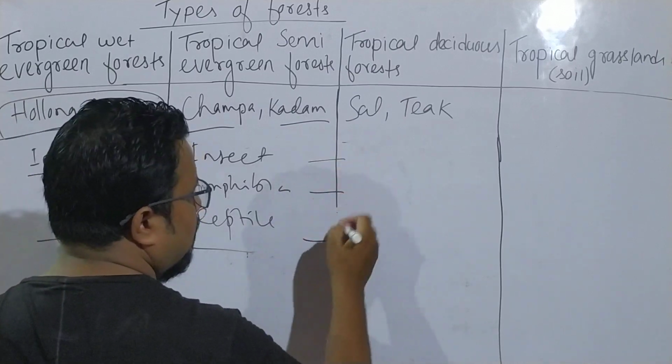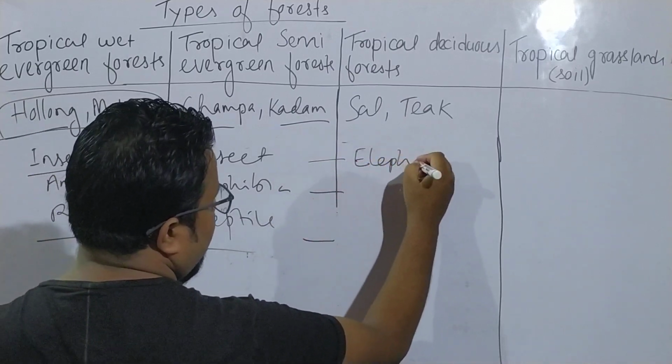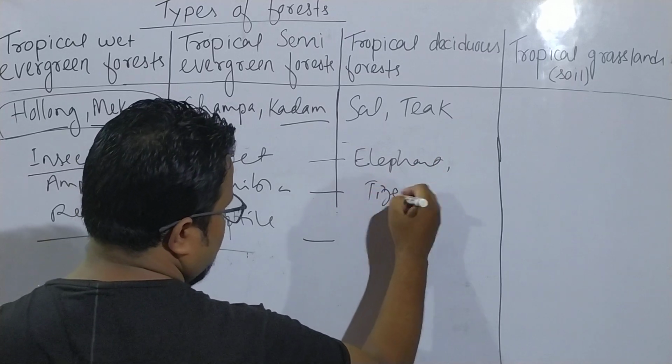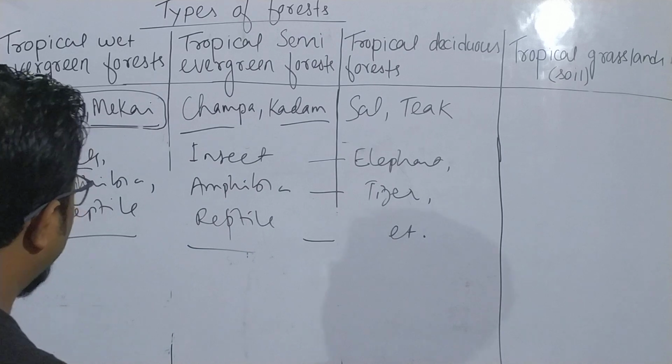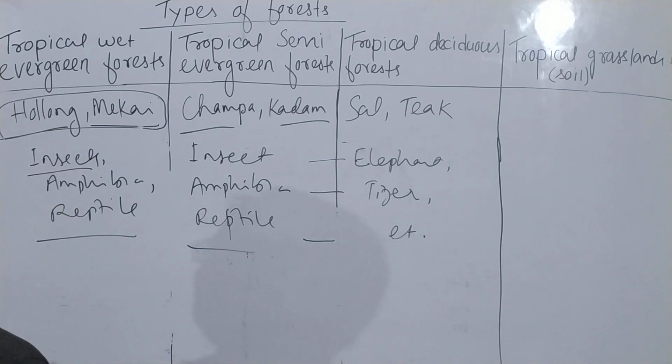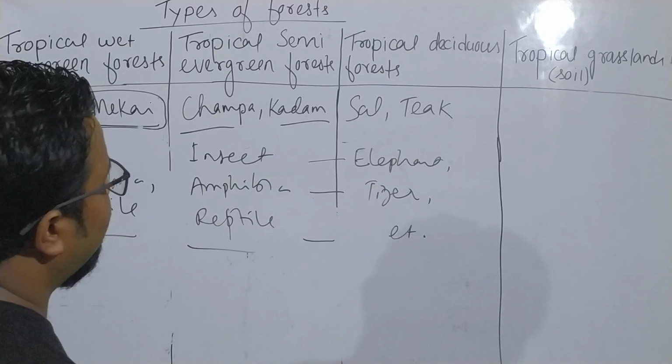Most dangerous animals, elephant, tiger, etc. So these are the various types of forests and their characteristics that we found here.